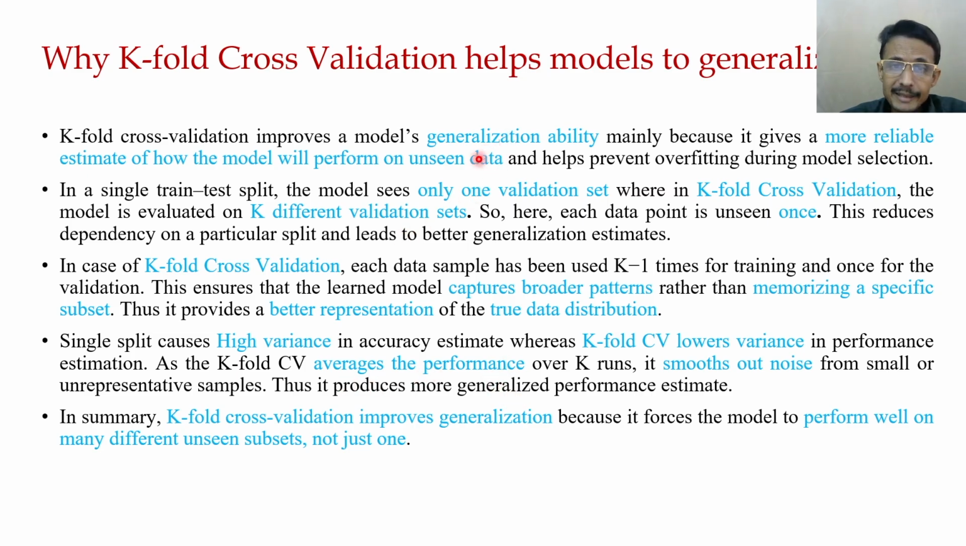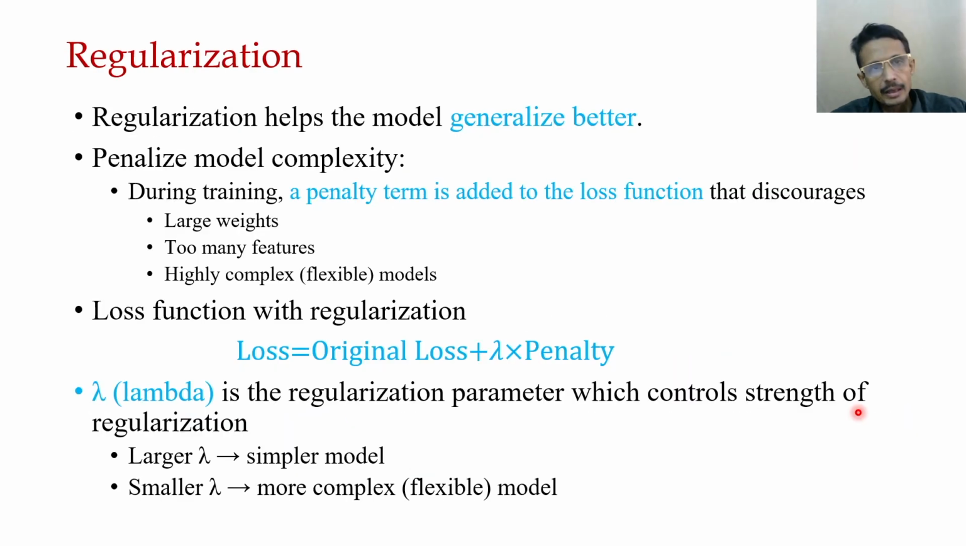So these are the basic reasons why k-fold cross validation helps the model to generalize well, and as a result reduces overfitting. In summary, k-fold cross validation improves generalization because it forces the model to perform well on many different unseen data sets, not just one. Okay, our next method of reducing or preventing overfitting is regularization.